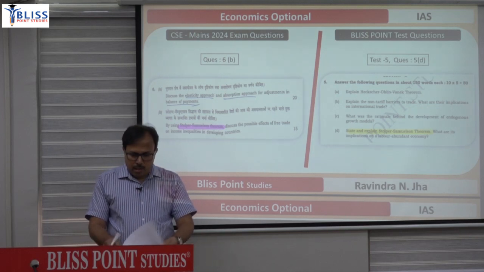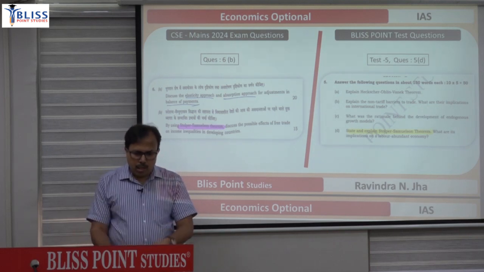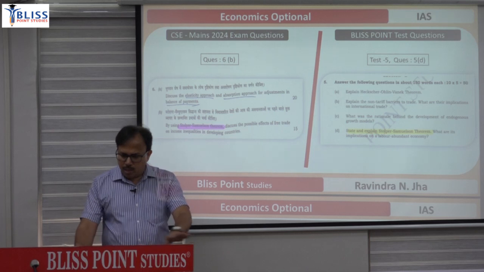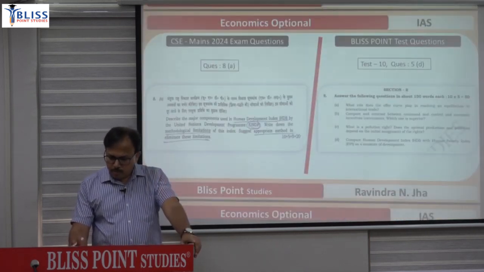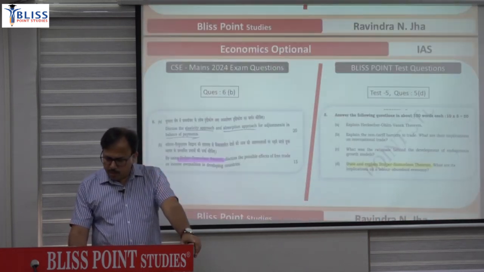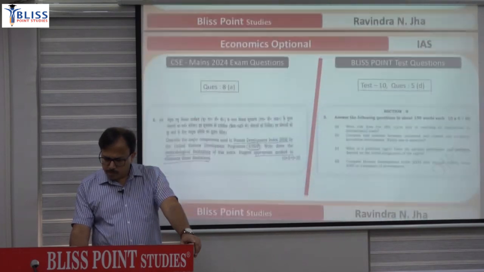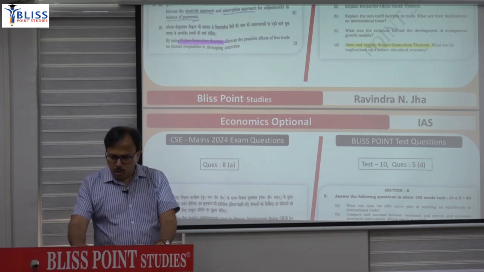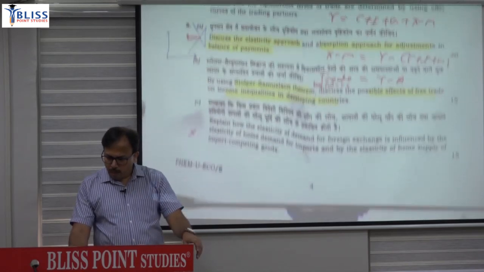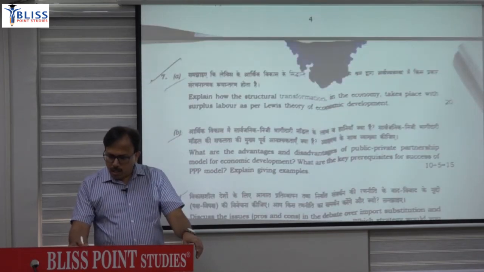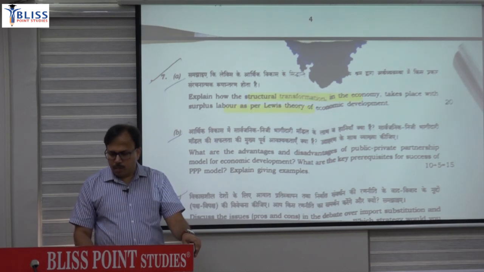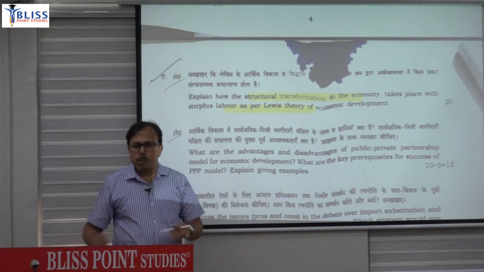So finally the last question in 7th A was on the Lewis model. You can see that question, paper 1. Structural transformation theory of the economy as explained by the Lewis theory. So the Lewis theory question is also regularly in the paper.